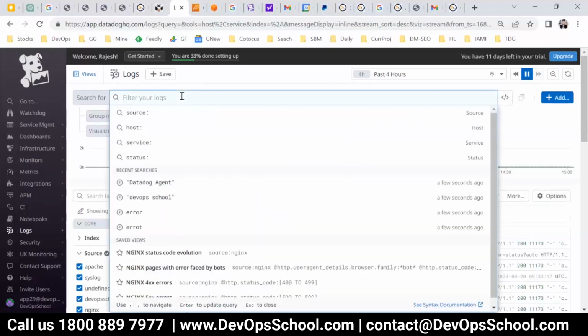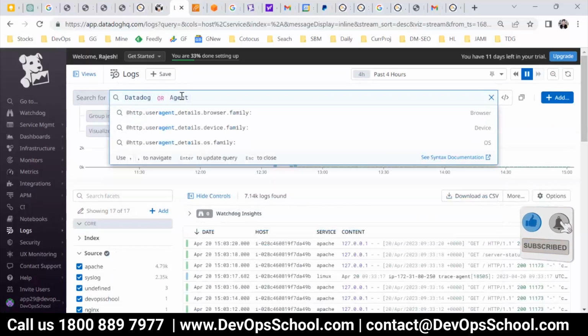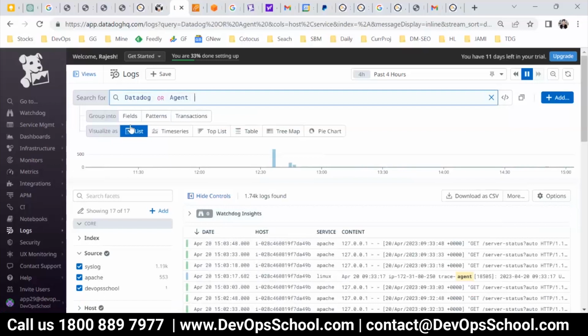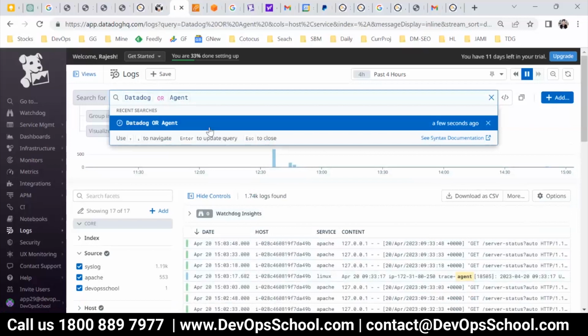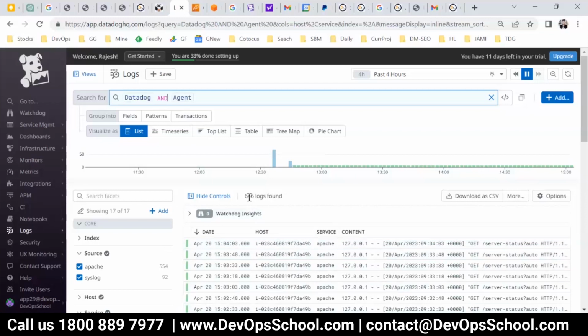Now let's say you want to search for Datadog or agent. That means you want to search the logs if you have a Datadog or agent. See how many lines you have. These are the list of logs where you have either Datadog or agent, so 1.74k in the last 4 hours. But if I say I want to search for Datadog and agent, when both the strings should be there, then 646 logs. So you can do that here.